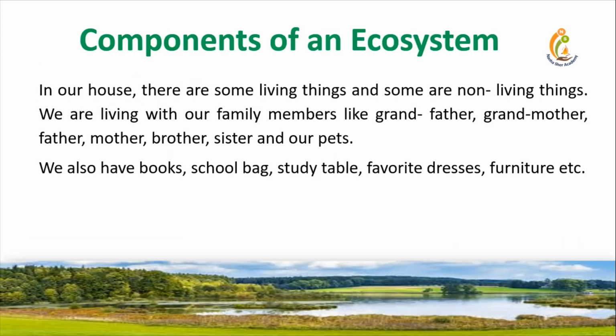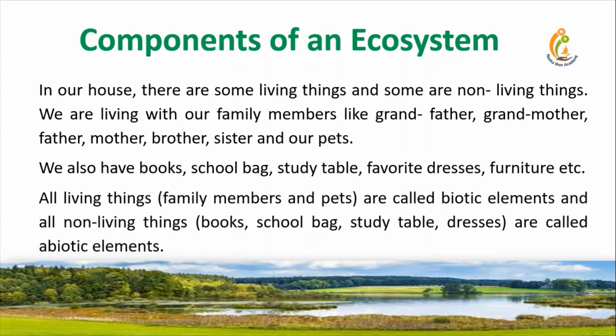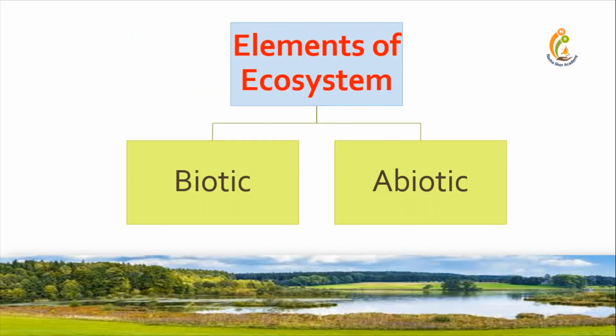Components of an ecosystem. In our house, there are some living things and some non-living things. We are living with our family members like grandfather, grandmother, father, mother, brother, sister, and our pets. We also have some non-living things like books, school bag, study table, favorite dresses, furniture, etc. All living things, like family members and pets, are called biotic elements, and all non-living things, like books, school bag, study table, dresses, are called abiotic elements.